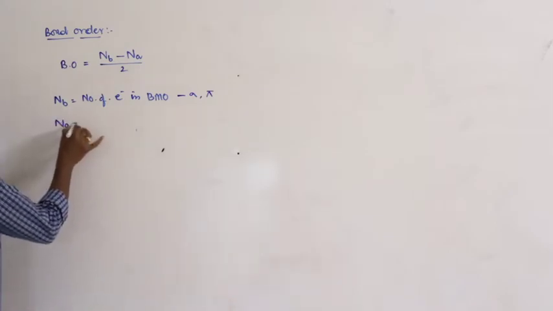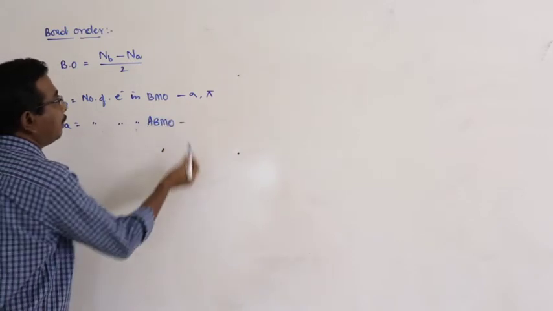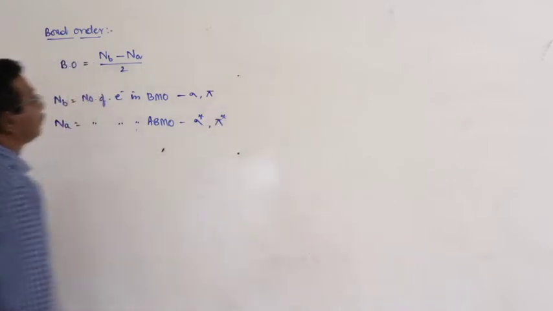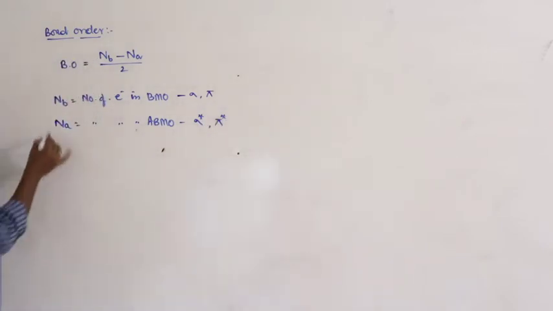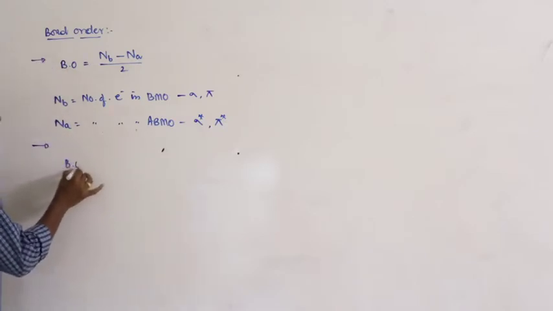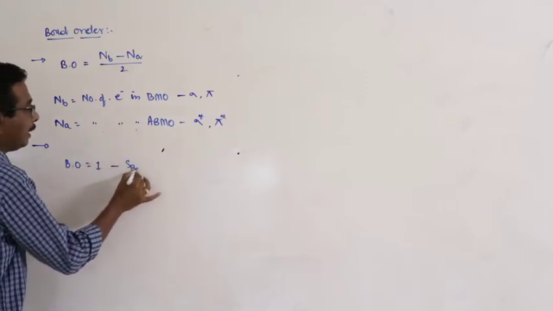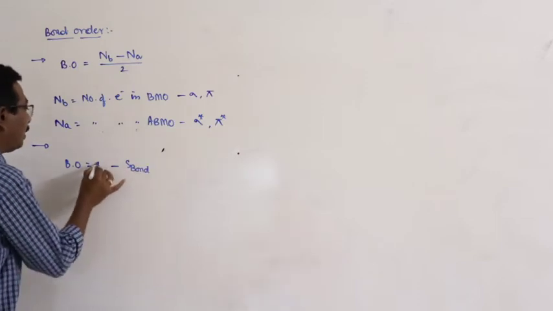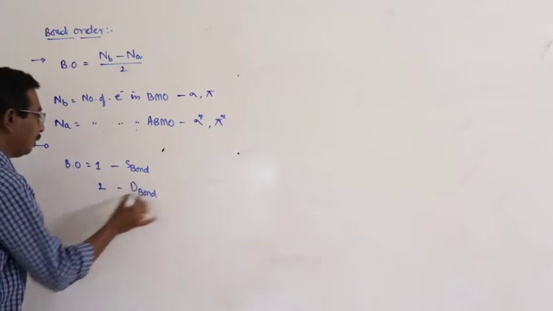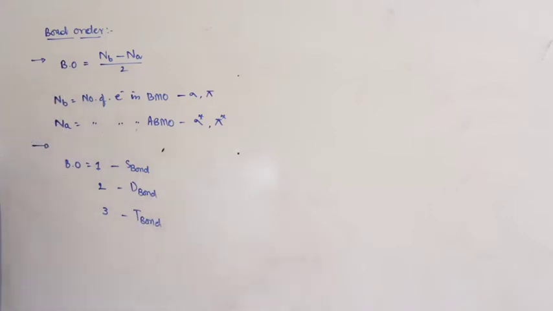Na is the number of electrons in anti-bonding molecular orbitals, that is sigma star and pi star. If bond order is equal to 1, that represents a single bond. Bond order equal to 2 represents a double bond. Bond order equal to 3 represents a triple bond.